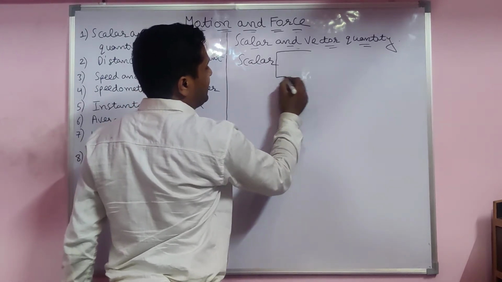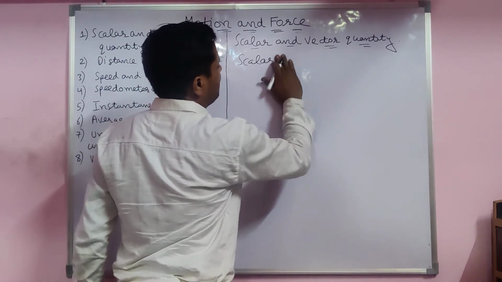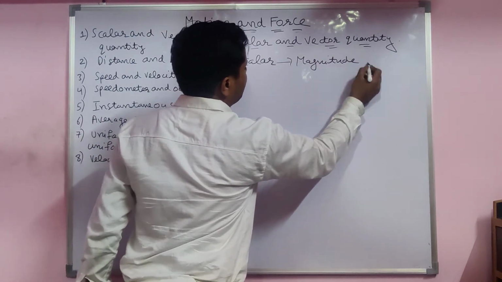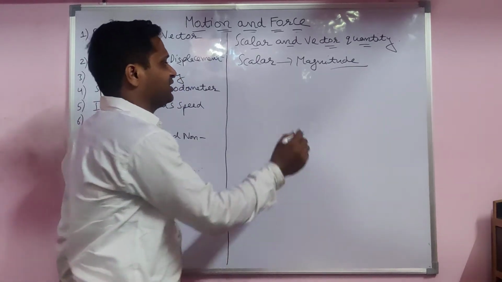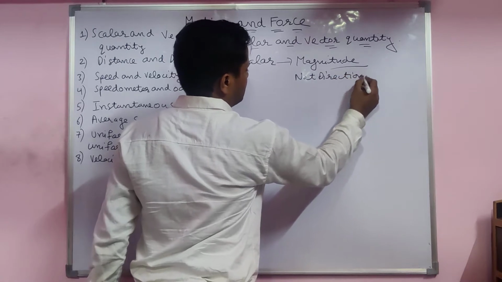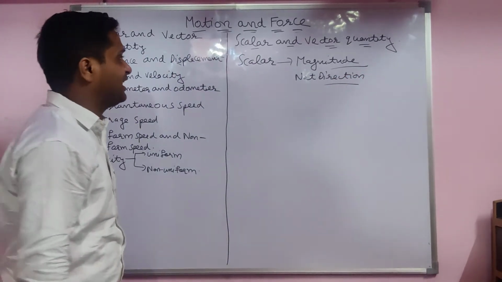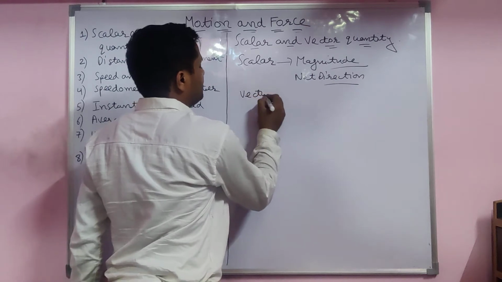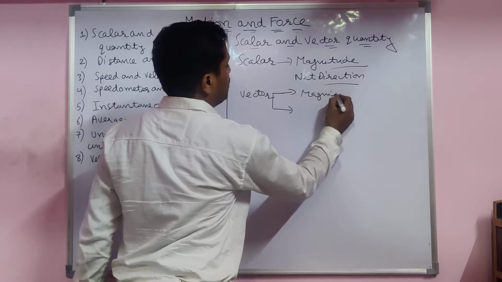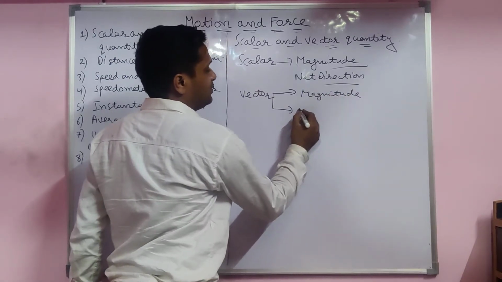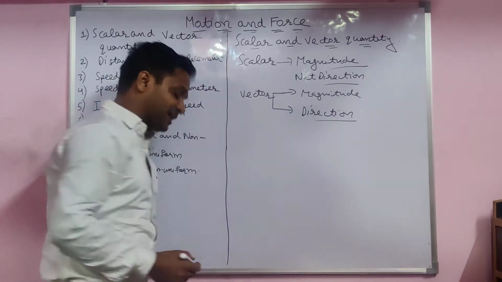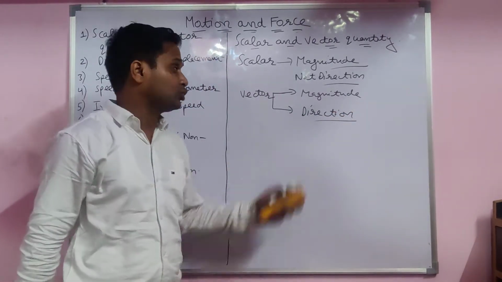Scalar is a physical quantity which requires only magnitude, which has magnitude only, not direction. That is a scalar quantity. Or vector, the quantity which has magnitude also and direction also, both.